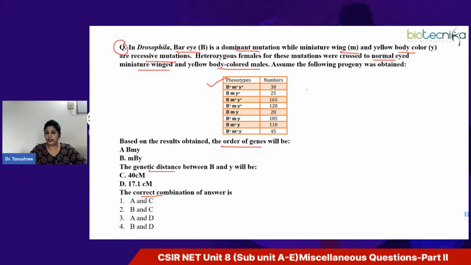So yes, what do you think is the correct answer here? Please quickly give me the answer. See, such types of questions appear to be very complex, but believe me, they are very easy. If you just remember the strategy of solving the question, and the tricks wherever required, you can easily solve it.